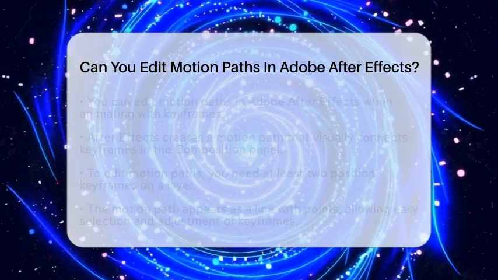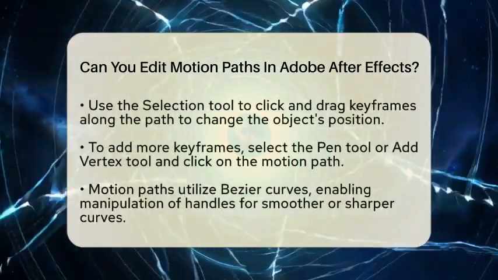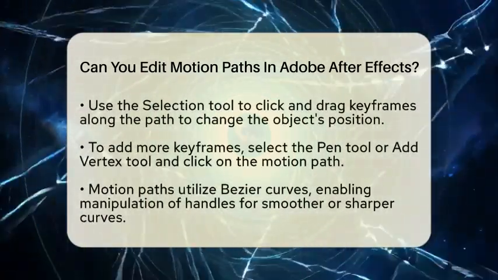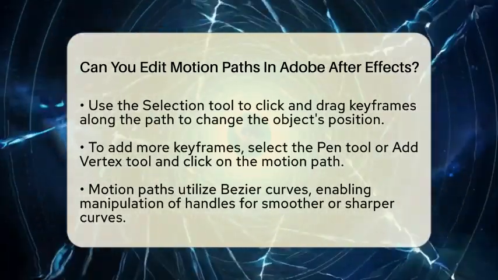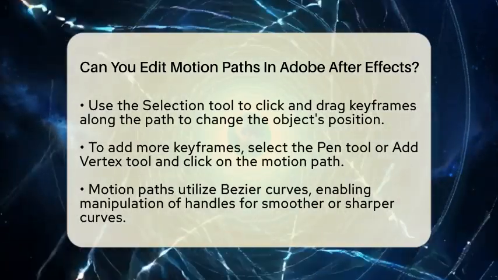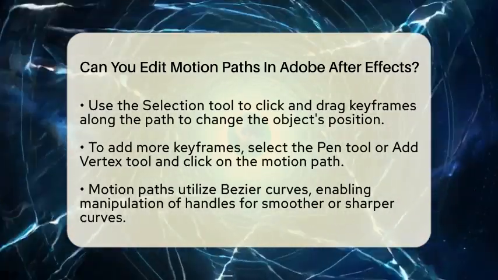If you want to move keyframes along the path, simply use the Selection tool. Click and drag the keyframes to adjust the object's position at specific times. This allows you to change the shape of the motion path effortlessly.